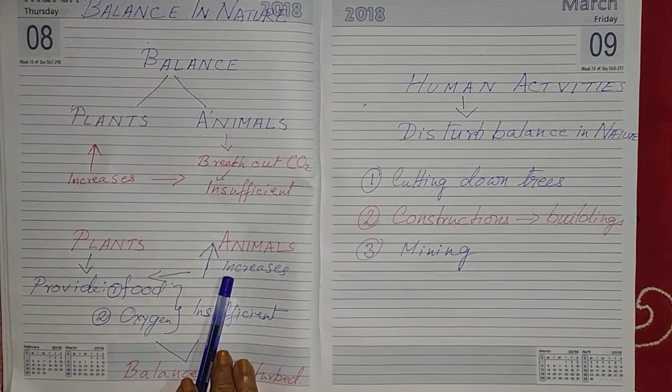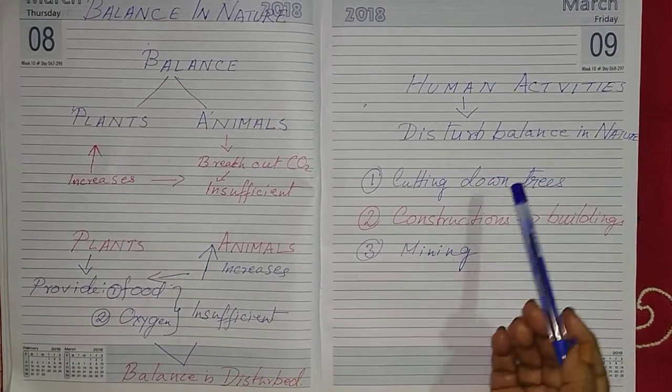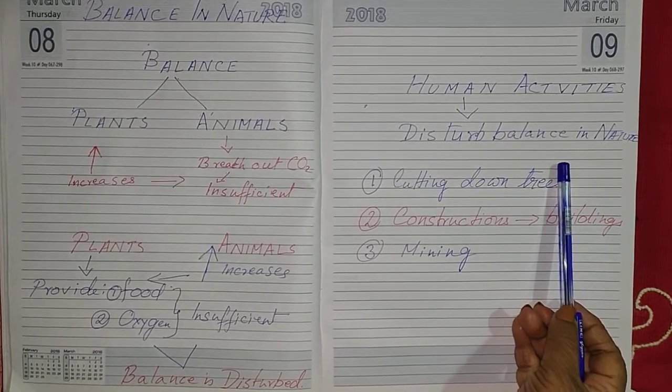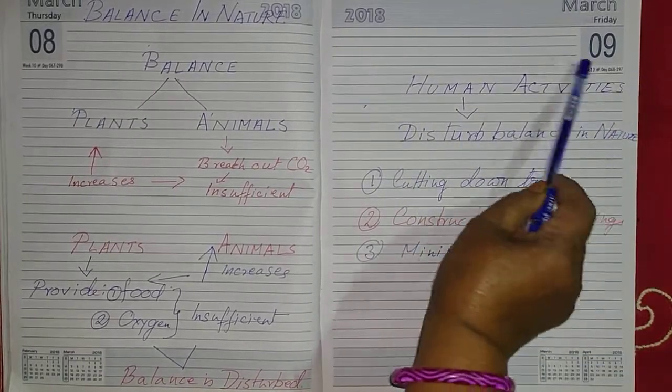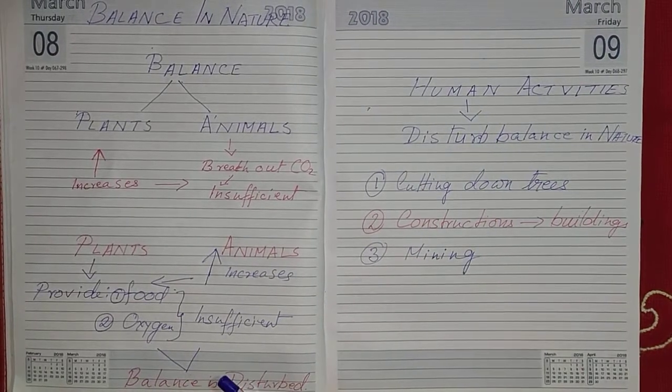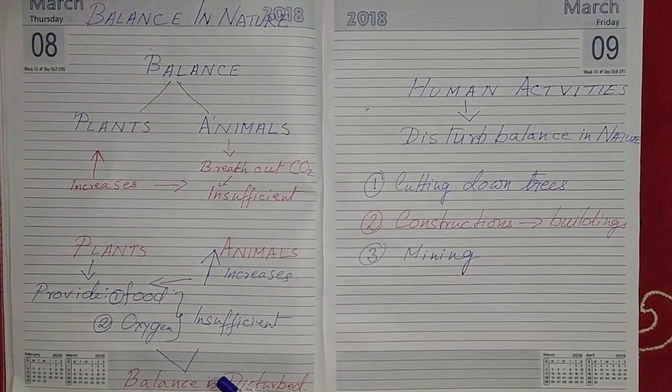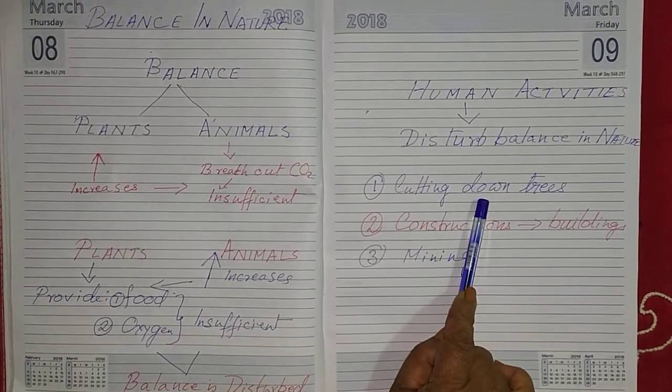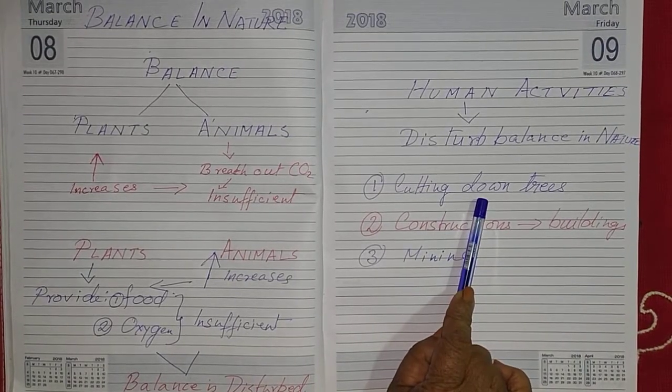Now, what are the things that disturb the balance in nature? It is mainly the human activities. We human beings disturb the nature most. How? By cutting down trees. We cut down trees without any reason.